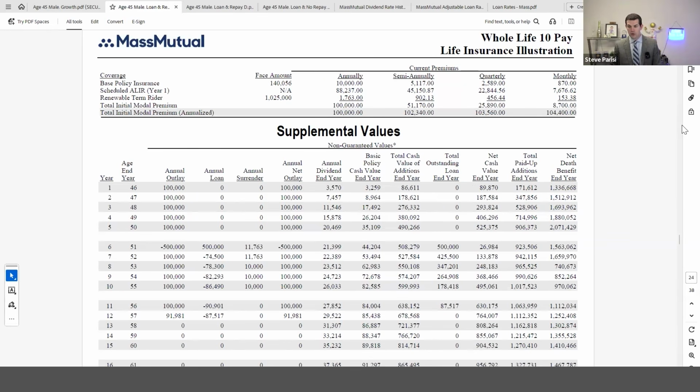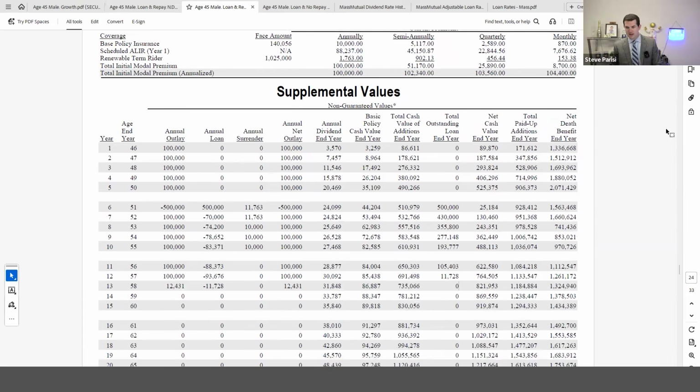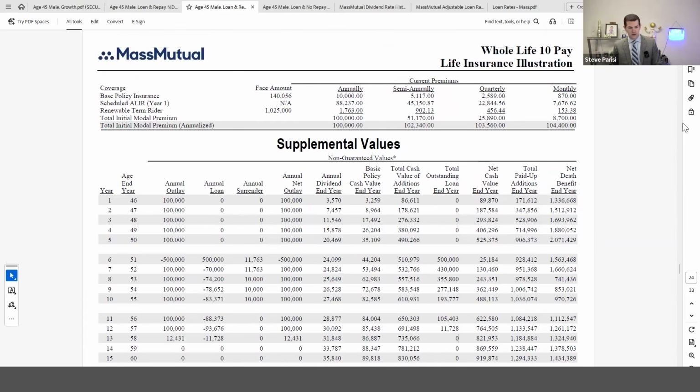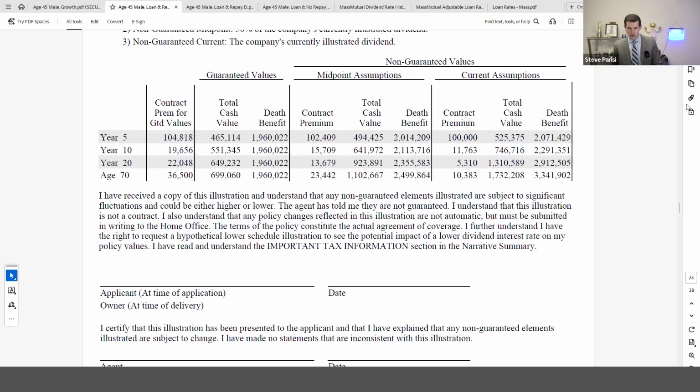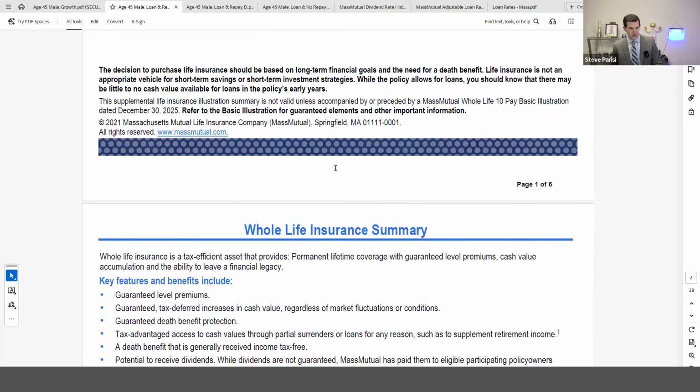So here's our loan illustration with non-direct recognition. There's your funding, there's your cash value, there's your death benefit. If we do the same thing with direct recognition, it's identical again. Same company, product, everything. The difference is that loan recognition treatment. So how you can tell which one's which is if you ever receive an illustration, you go up to page 2.